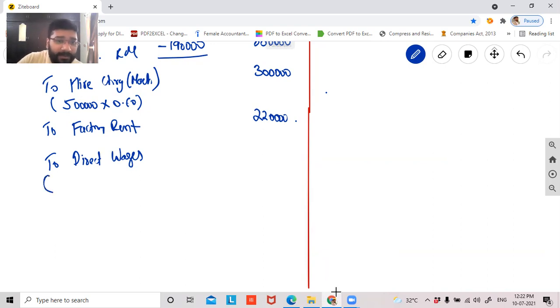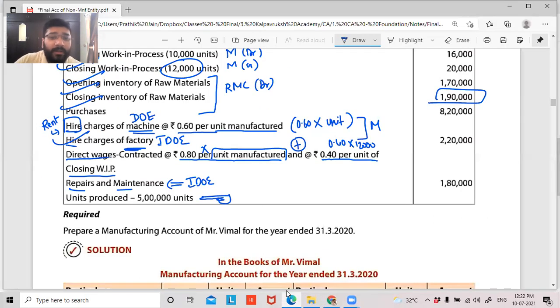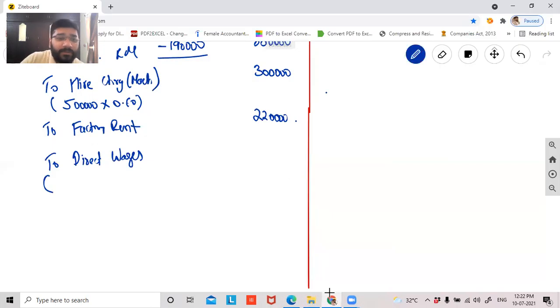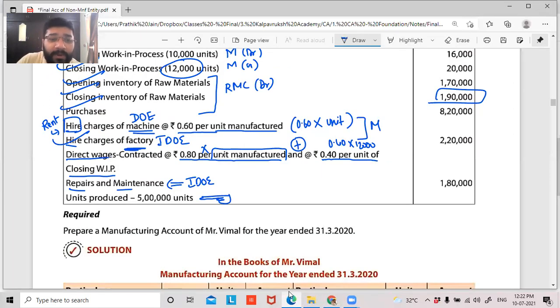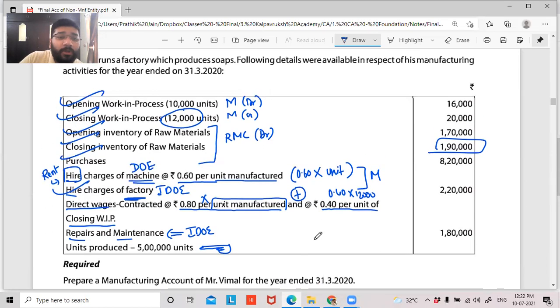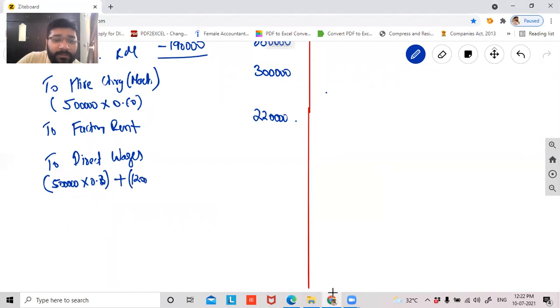So we can write directly, guys. It is saying that 80 paise per unit manufactured. So 5 lakh units is manufactured into 0.80 plus it is saying that 40 paise per unit of closing WIP. My closing WIP is 12,000 units, guys. So 12,000 units into 0.40. Please add and tell me what is my total direct wages.